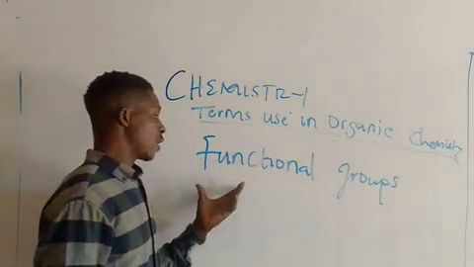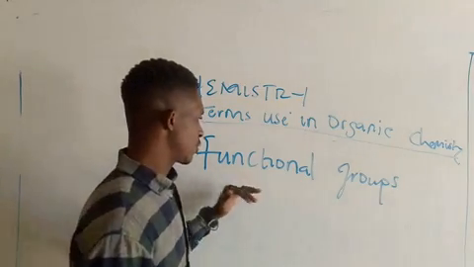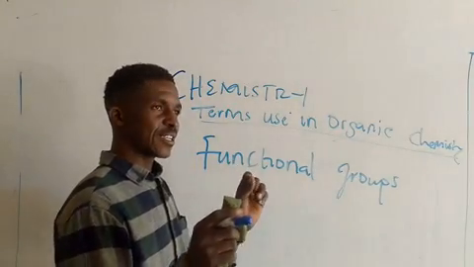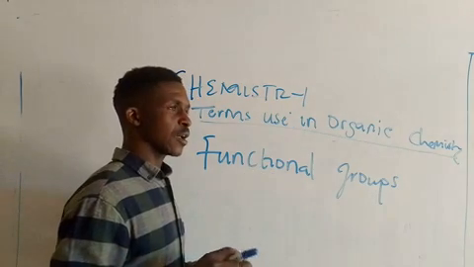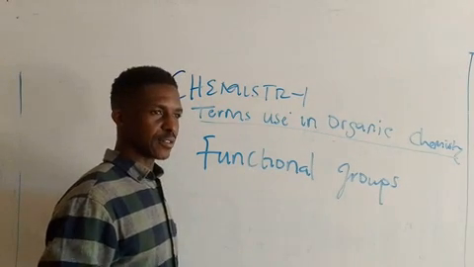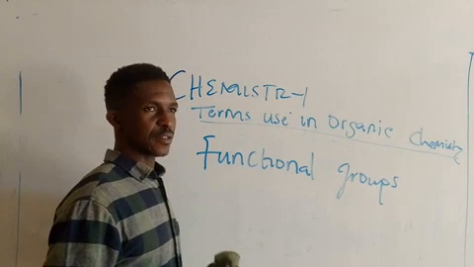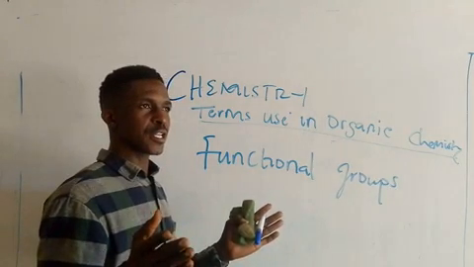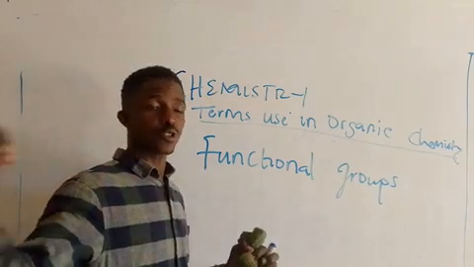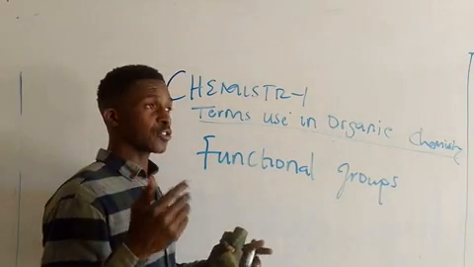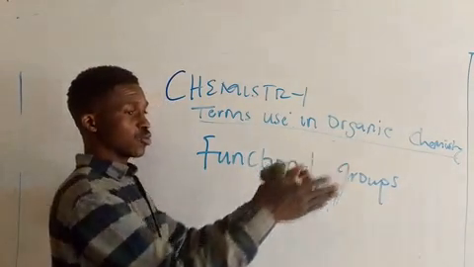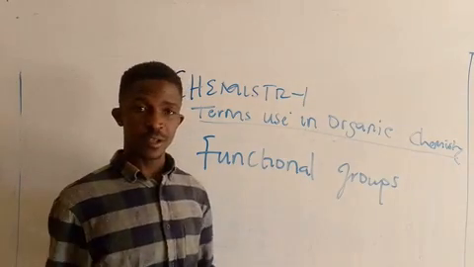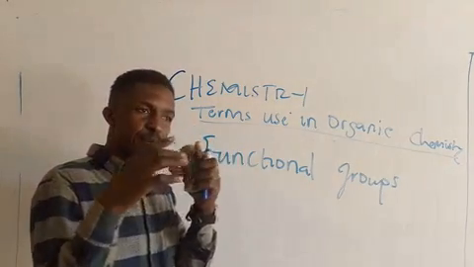Functional groups. So let's try to define or understand what functional groups are. A functional group is something that is common. Let me try to be as simple as possible. For those of you that are writing JAMB, for example, let's use this example. JAMB is your functional group. If I say all JAMB students should come to my left-hand side, all of you will assemble here. WAEC, come here. Is it JAMB that makes you come together?